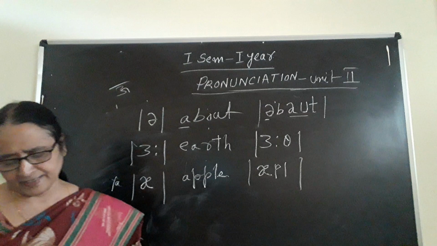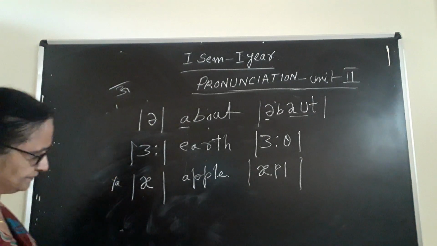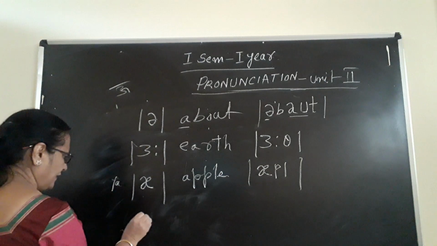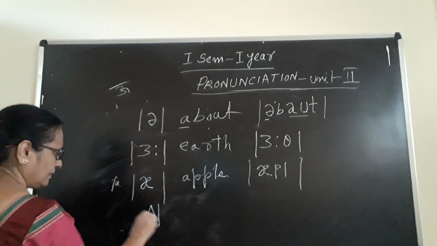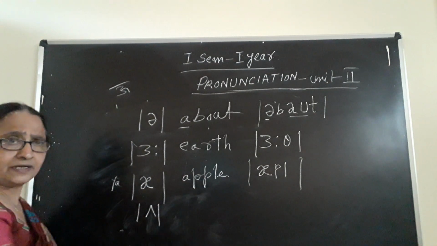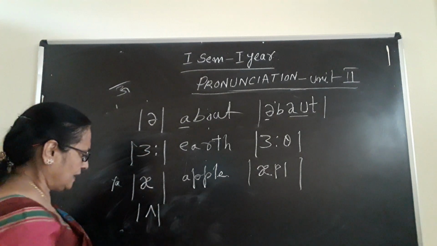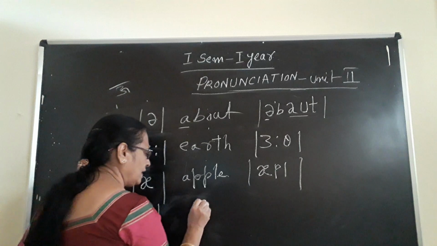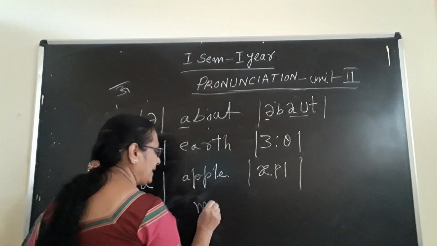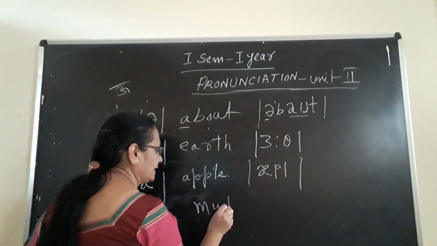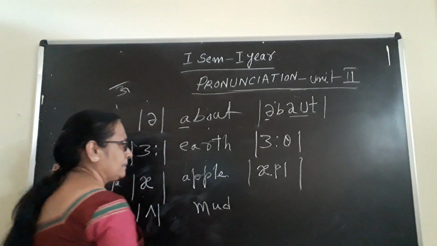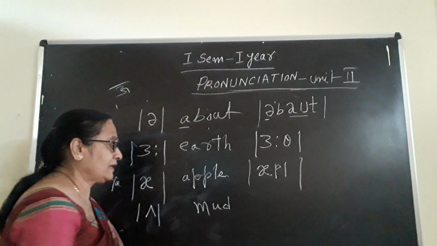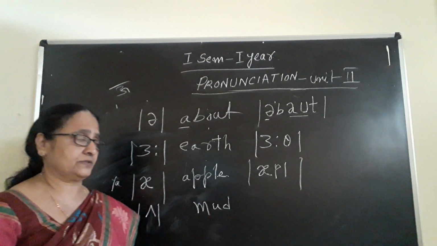Very easy. Then next comes the inverted V. Inverted, ulta kar diya V ko. Again you read this word, then only you will understand. Mud. M-U-D, mud. M for ma, this U, what sound are you getting?